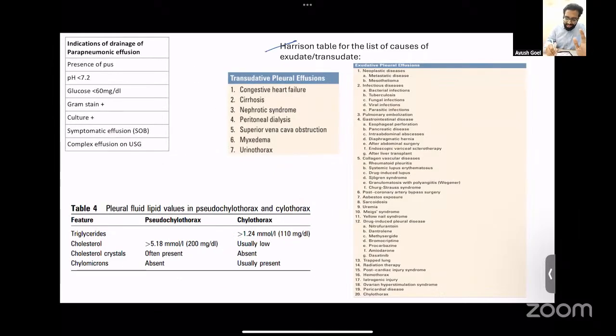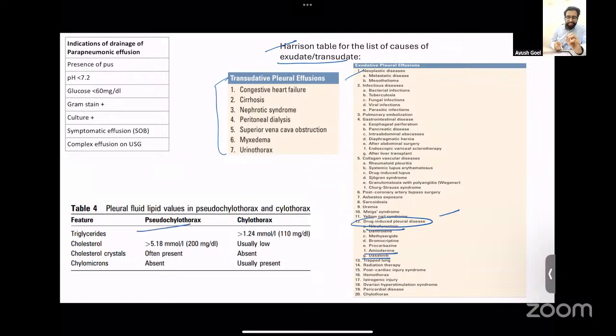Harrison has an exhaustive table of all the list of exudates and transudates. I would recommend going through this table once and seeing what causes you are not aware of. I'm not going to read out the causes here. I've just kept it so that you remember to go through this list once and label the causes that you are not sure of. Focus on the drug-induced pleural disease as well. The common drugs would be dasatinib, amiodarone, and nitrofurantoin.